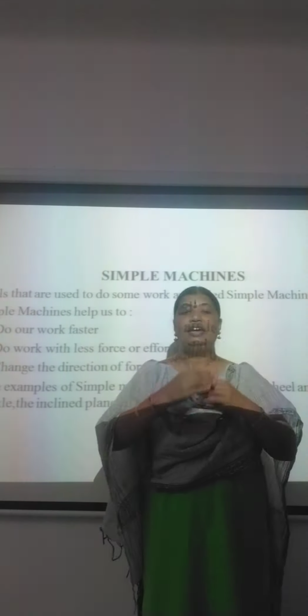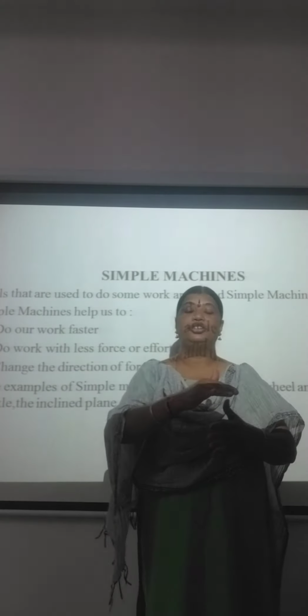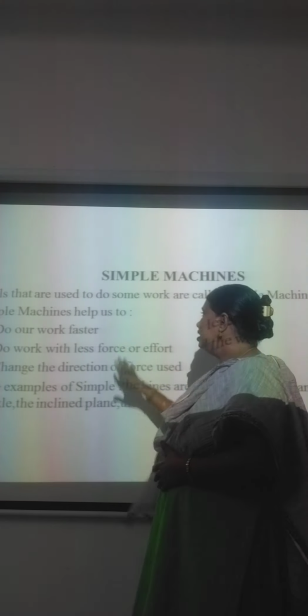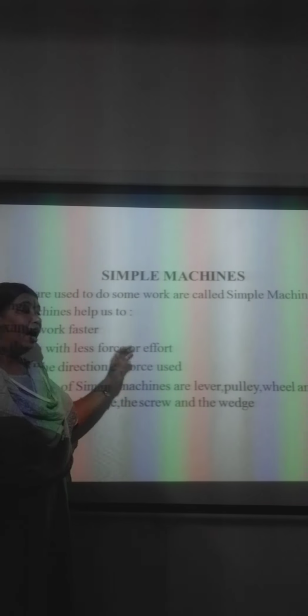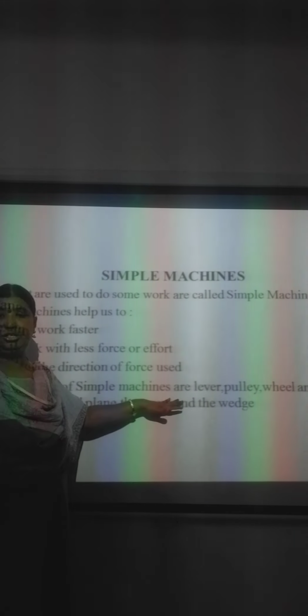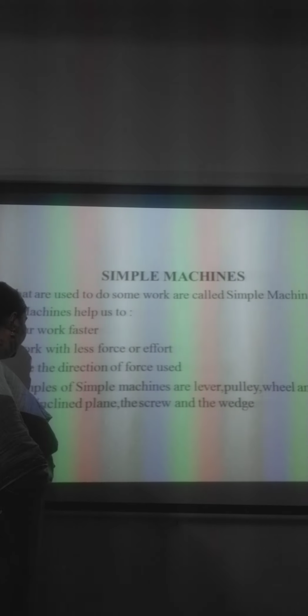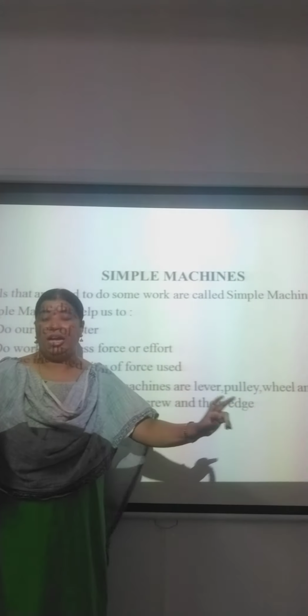Even these simple machines are going to change the direction of the work we are doing. Okay? That is the reason we are using the simple machines. And there are different kinds of simple machines like lever, pulley, wheel and axle, inclined plane, screw and wedge. Now let us see each one in detail.